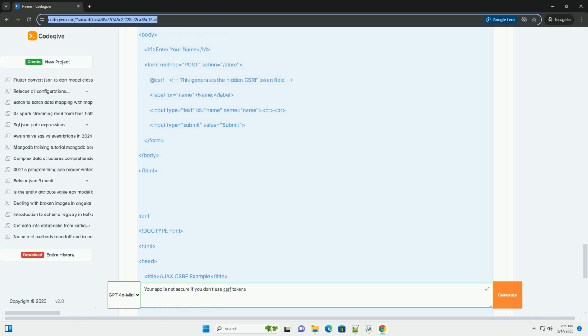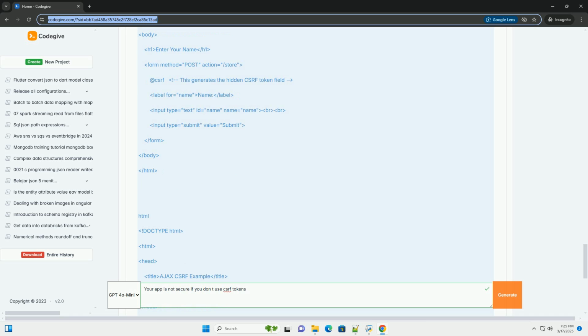Two, the cookie approach, if your framework stores the CSRF token in a cookie. The X-CSRF-Token header: the critical part is including the CSRF token in a custom HTTP header, usually X-CSRF-Token. The server needs to be configured to look for the token in this header.